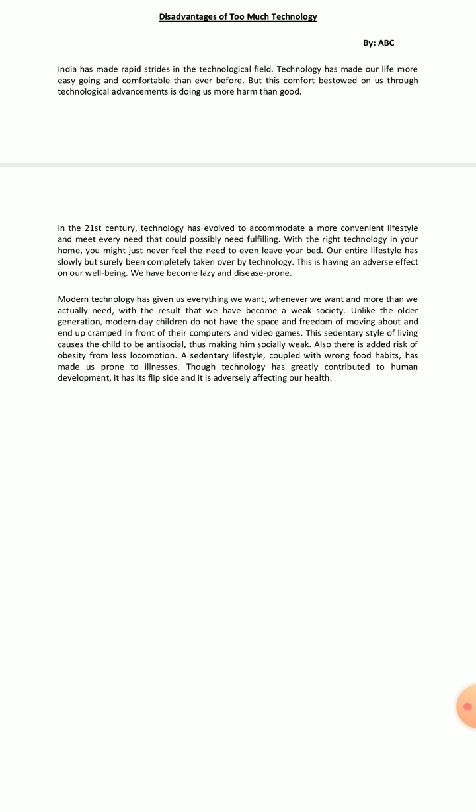Also, there is an added risk of obesity because of less locomotion and no movement, because he sits on a chair in an AC room and goes on playing computer games or video games, or indulging in social media or any sort of indoor activities without going outside. And thus he becomes lazy because of less movement of the body. He becomes a person who has obesity at a very young age. He is prone to becoming overweight, and thus prone to obesity.